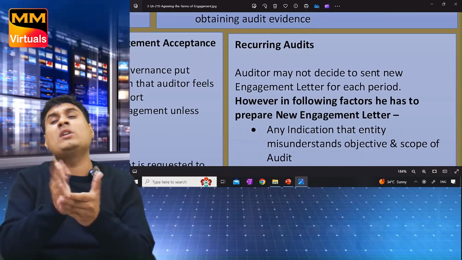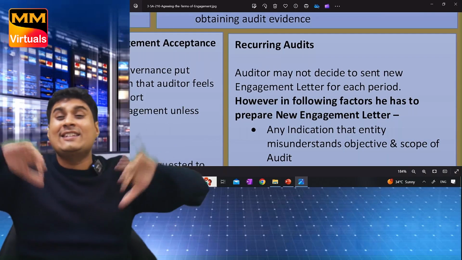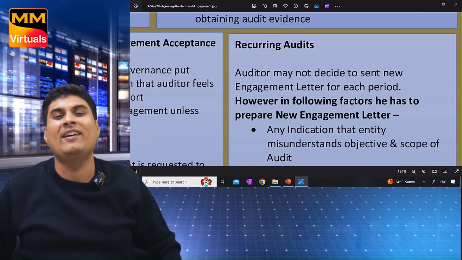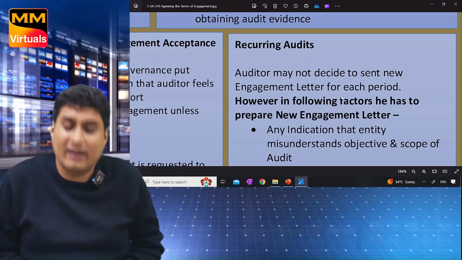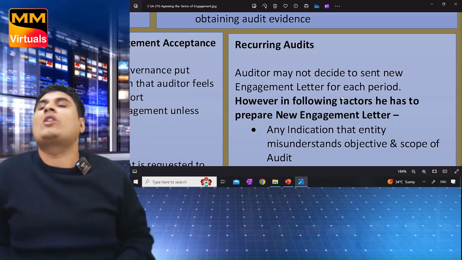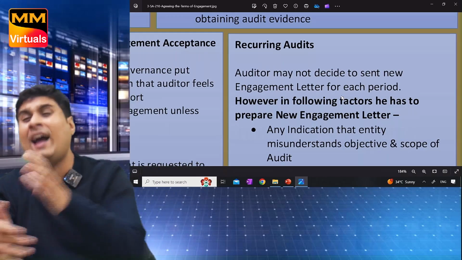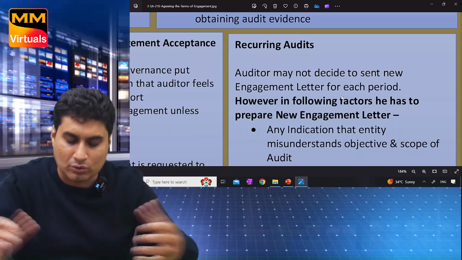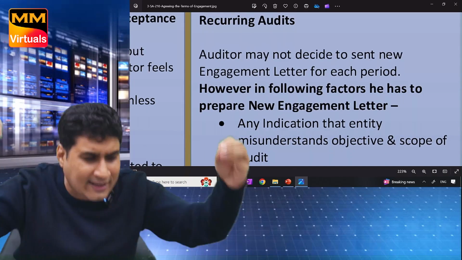Recurring audit. Every year I am doing the audit. Shall I send an engagement letter every year? You have been in marriage since years. Do your mom and dad tell each other I love you every year still? But in the following situations we have to tell. Every year there is no need to send an engagement letter if it's the same client, but in these cases we need to send. Recurring audit: the auditor may decide not to send an engagement letter every year.